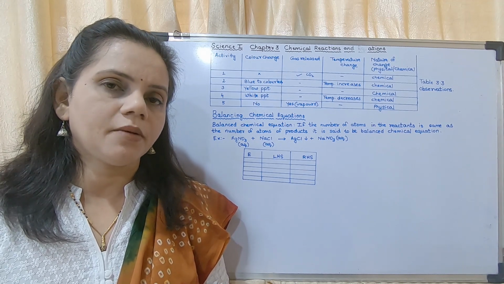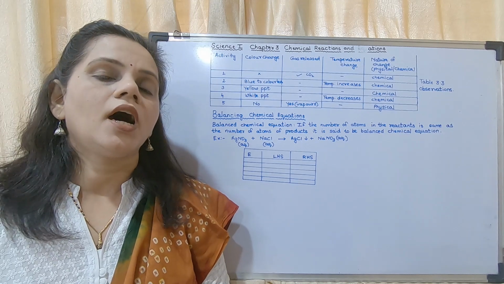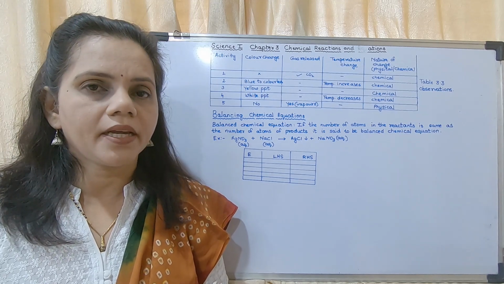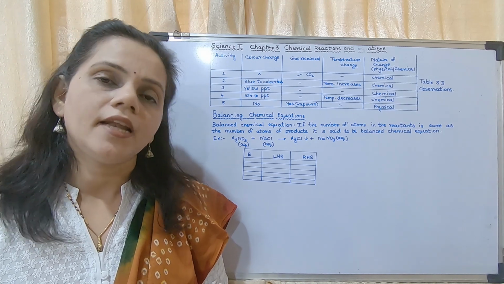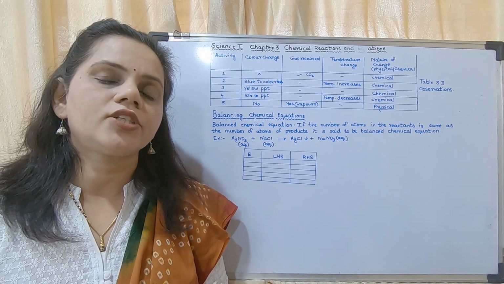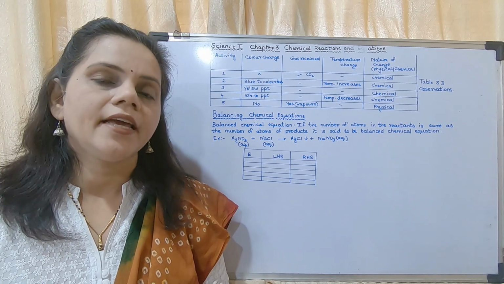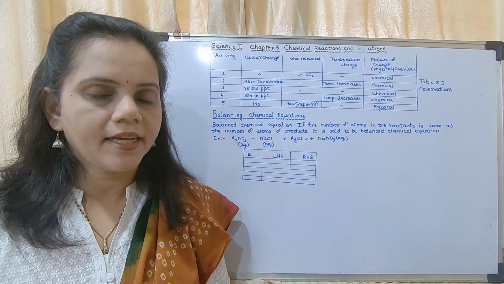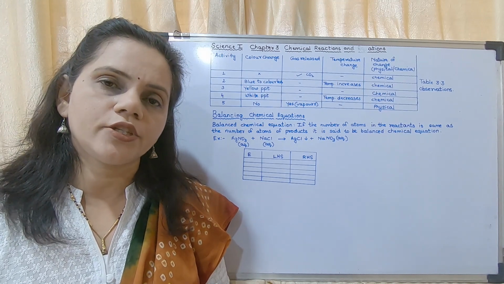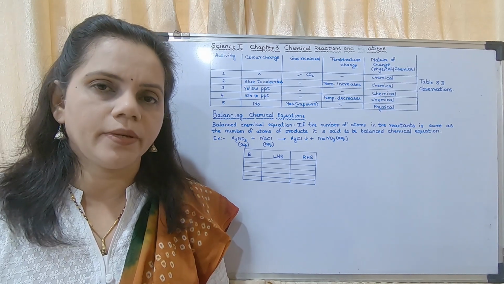Yesterday we studied the rules followed while writing a chemical equation. You have to write the reactants on the left hand side and the products on the right hand side. If there are two or more reactants, you put a plus sign; if there are two or more products, you put a plus sign between them.